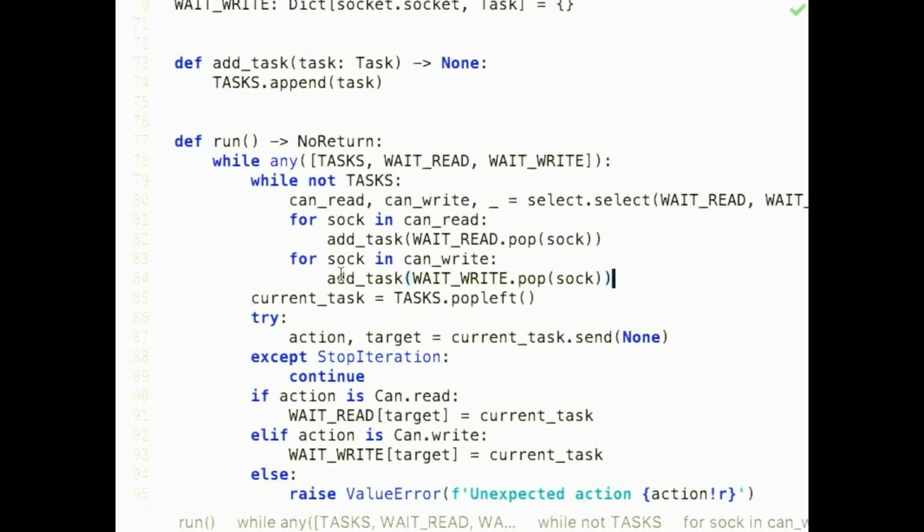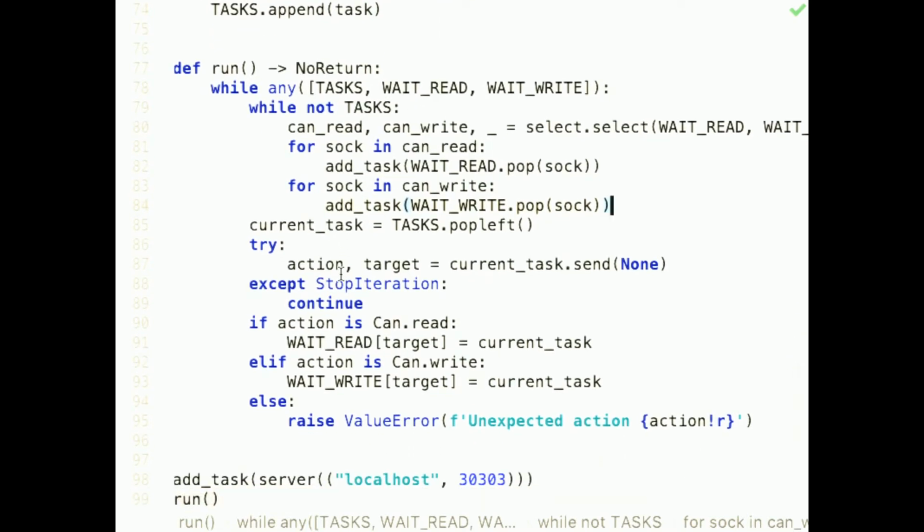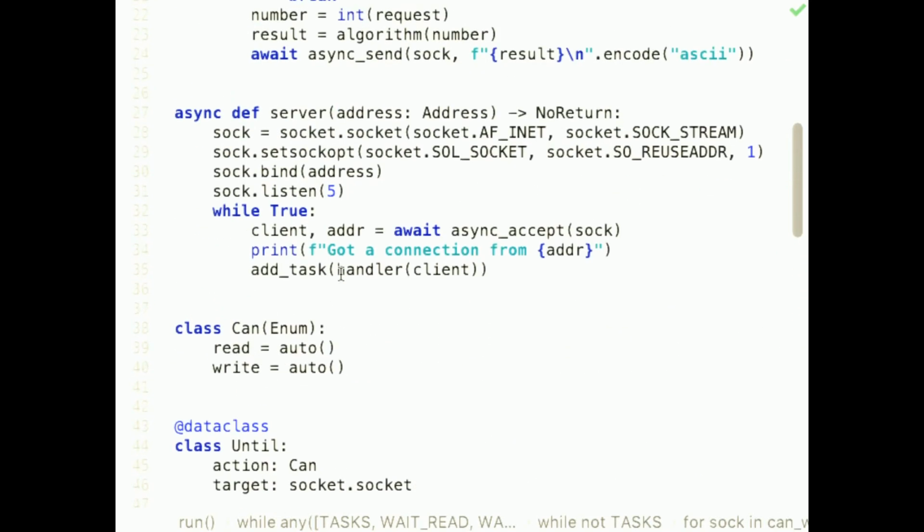While any, we have nothing in the tasks list, but we have something in the waiting area. So let's execute. We do not have any tasks. So we get the inner while loop, and we pass in the server socket. And select will now block for a reasonable amount of time until there will be a connection. And then when we have a connection, the server socket is returned in the can read. We put it back in the active task queue, and then actually immediately pop it out of the task queue again, and continue our server code.